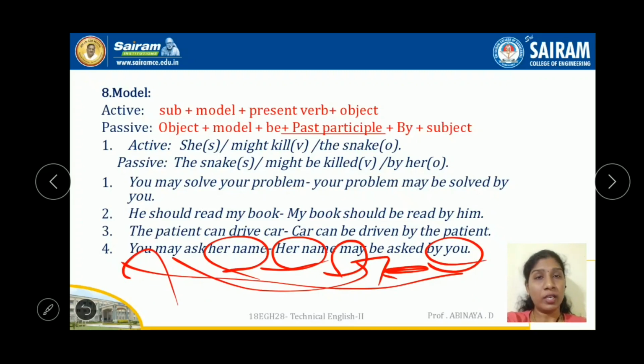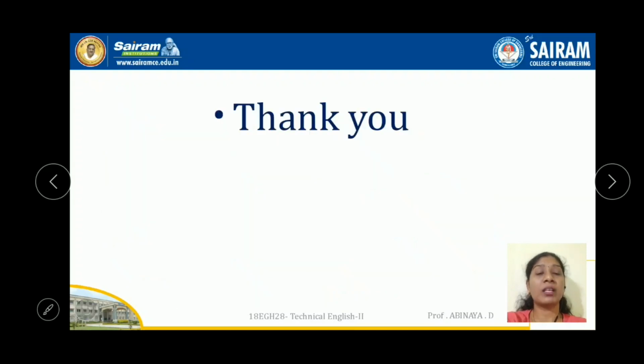Okay, go through it. If you have any doubt, kindly let me know and do those exercises also. I think you will be asked to choose the rightly changed passive voices, because the exams you are going to write are MCQs. So try to change it by yourself and then choose the right one matching your answer. Go through it. If you have any doubt, kindly let me know. I'll clarify it. Thank you.